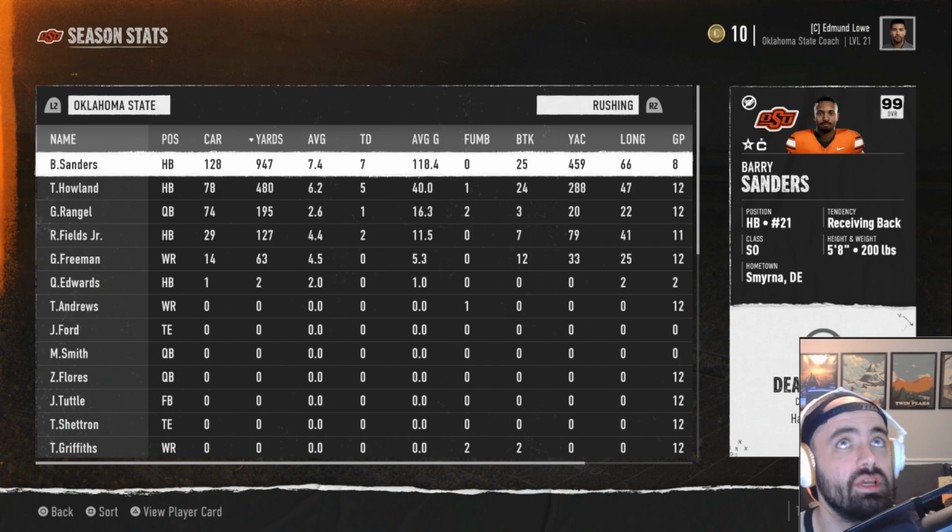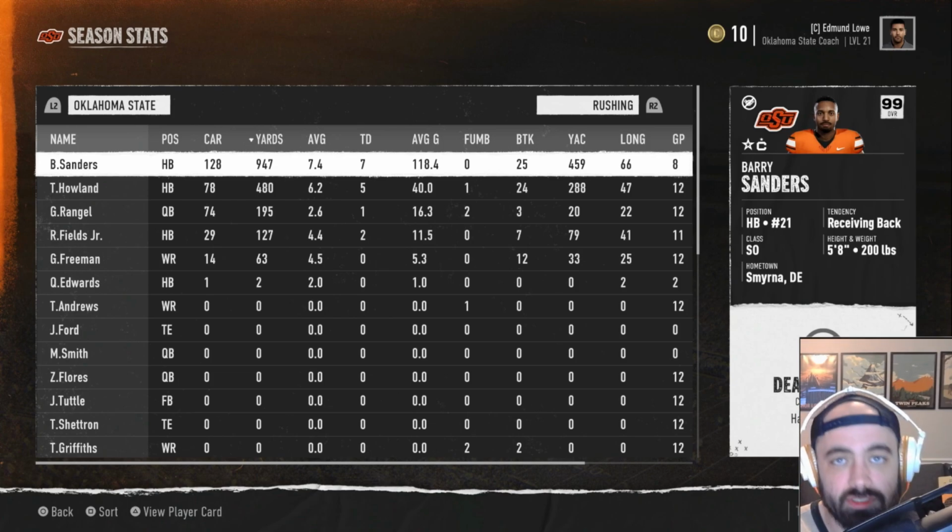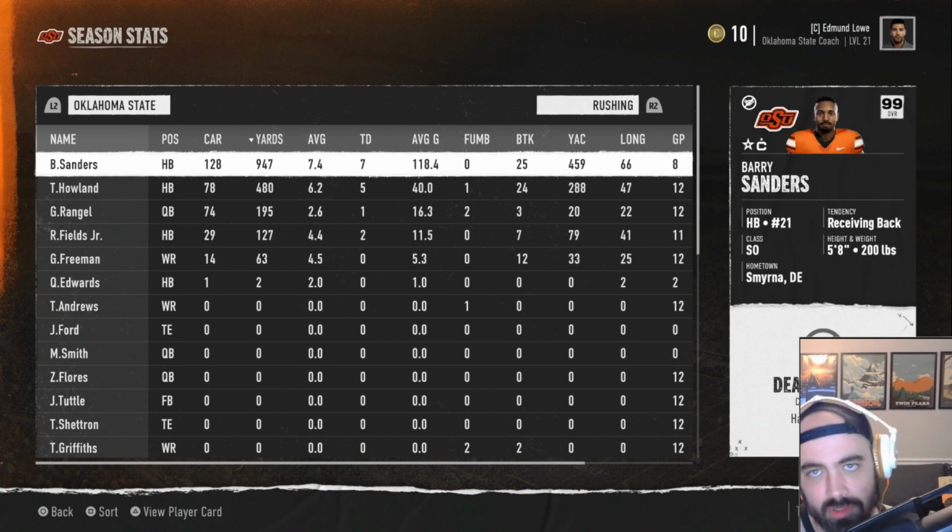But Barry Sanders comes back, has a couple of solid games. He rushes for nearly 1,000 yards despite missing most of the season. 7 touchdowns. He only plays in 8 games, misses 4 total. So it could have been much better, but unfortunately just is not in the cards this year. Hopefully his junior season, we're injury free. Let's see if we got a bowl game.